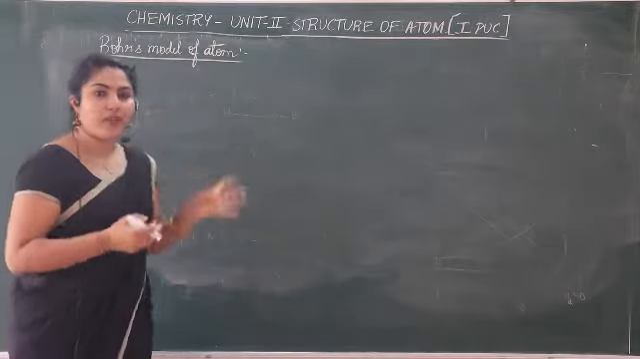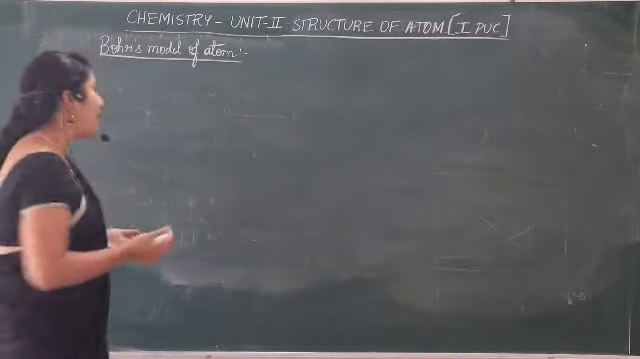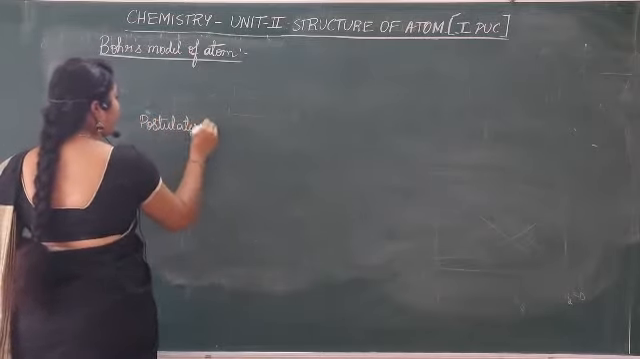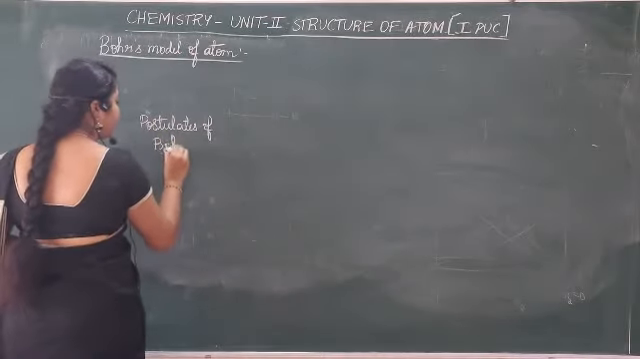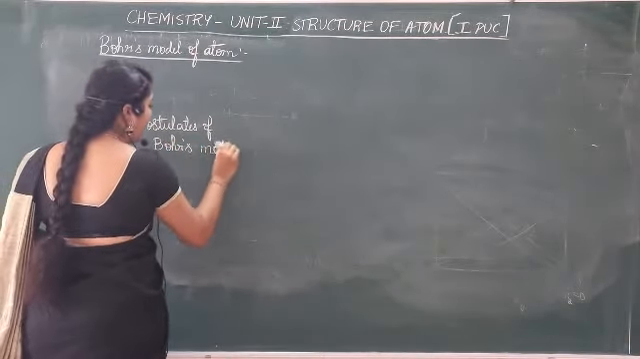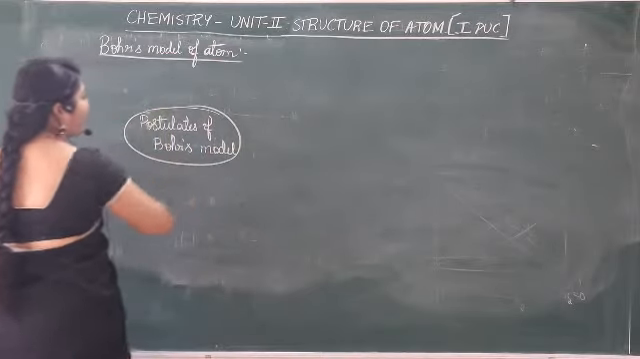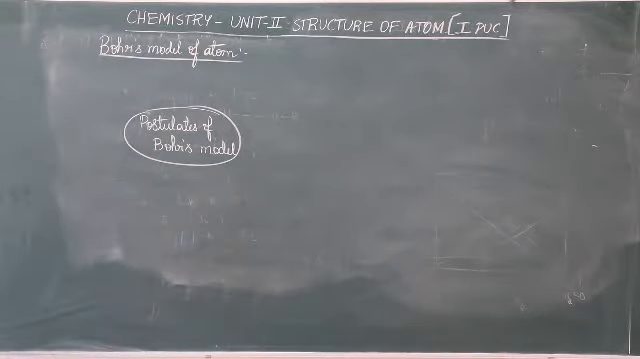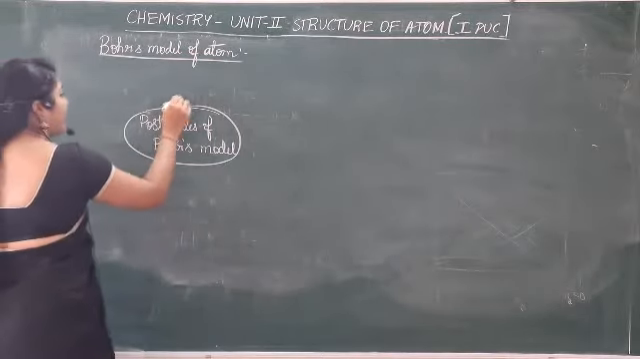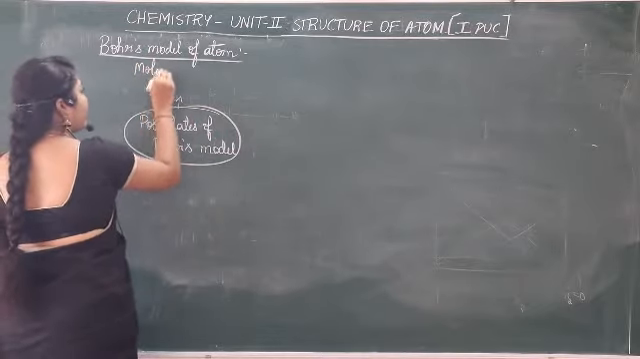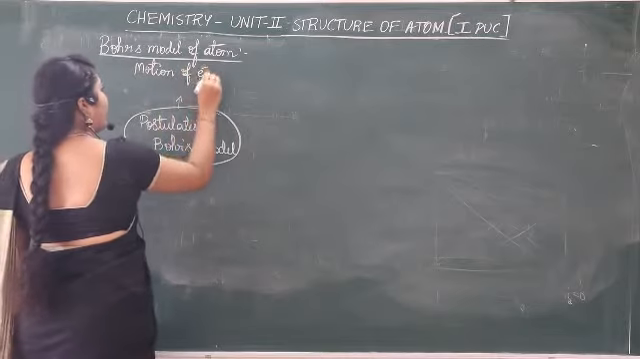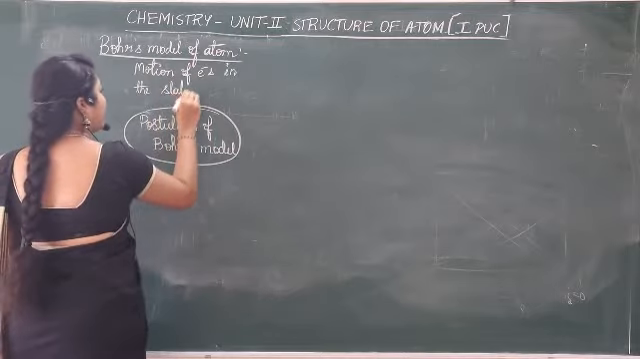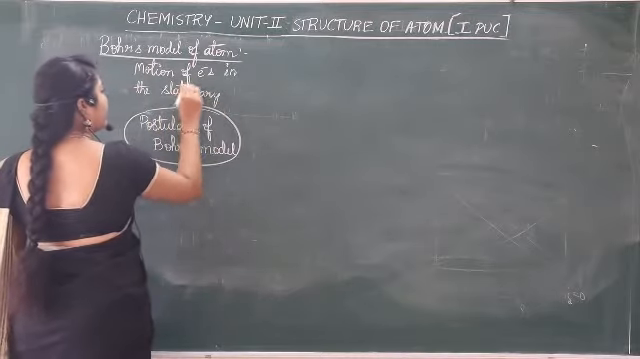The important points that he has mentioned, we call them postulates, and the postulates of Bohr's model include these 4 points. If you remember the 4 points, then it might be easy for you to remember the other points also. First point is motion of electrons in the stationary orbits.